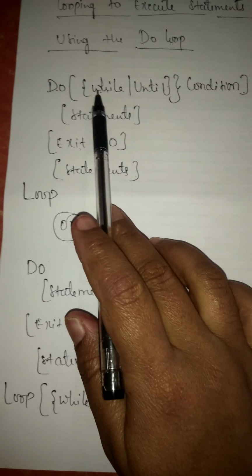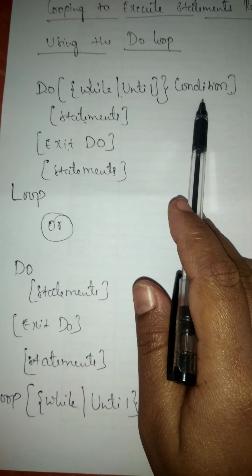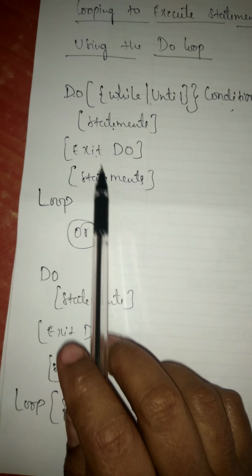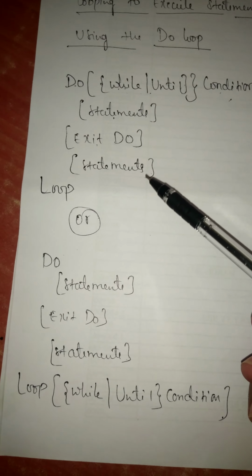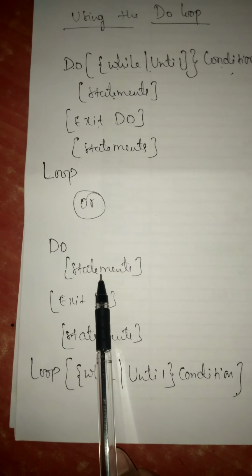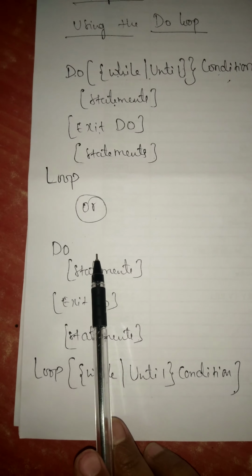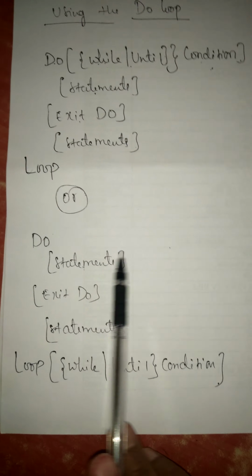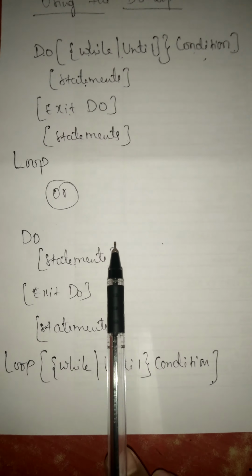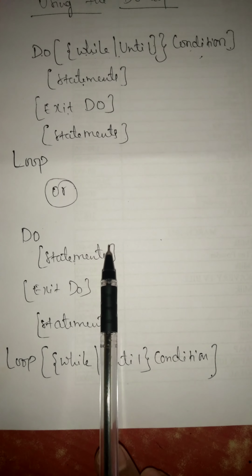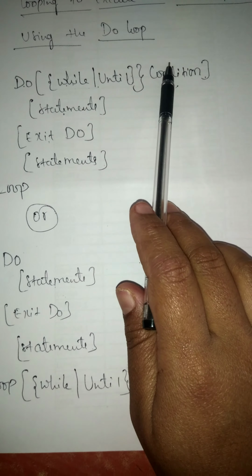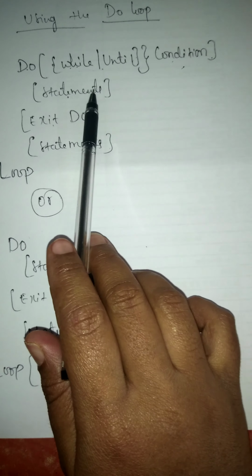In the first version, in the first statement itself, we are checking a condition. If this condition is true, it will execute this statement, or else it will come out from the Do loop and it will follow the execution of the further statements. In the second version, first it will execute the statements. It is not checking any condition. ಏನು ಕಂಡೀಷನ್ ಚೆಕ್ ಮಾಡಲ್ಲ. ಫಸ್ಟ್ ಏನು ಮಾಡುತ್ತೆ? ಸ್ಟೇಟ್ಮೆಂಟ್ಸ್ ಎಕ್ಸಿಕ್ಯೂಟ್ ಮಾಡಿಬಿಡುತ್ತೆ. ಈ ಕಂಡೀಷನ್ ಫಸ್ಟ್ ಟೈಮ್ಗೆ ಫಾಲ್ಸ್ ಆಗಿದ್ರು ಕೂಡ ಈ ಸ್ಟೇಟ್ಮೆಂಟ್ಸ್ ಒಂದು ಸಲ ಎಕ್ಸಿಕ್ಯೂಟ್ ಆಗೇ ಆಗುತ್ತೆ. But in the first version, if the condition is false the first time, it doesn't execute the statements even once.